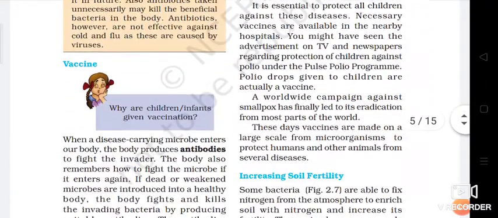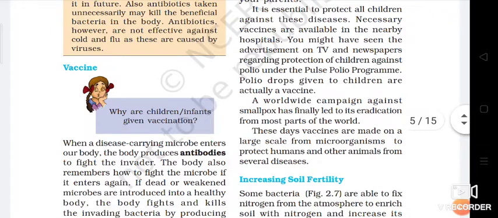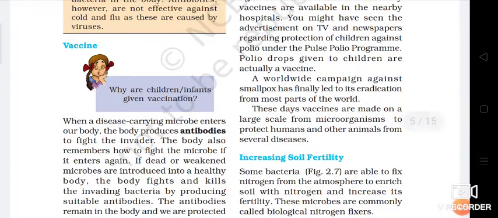Now see the concept of vaccine. When disease carrying microbes enter our body, the body produces antibodies to fight against that disease. The body also remembers how to fight the microbes if they enter again. Okay, in advance we are taking that vaccine.